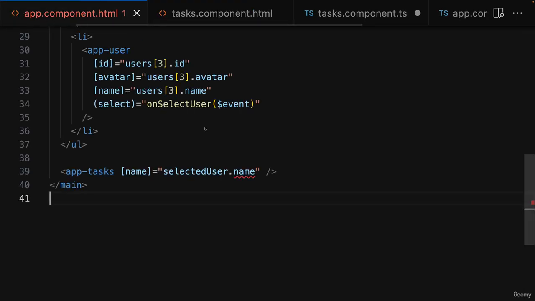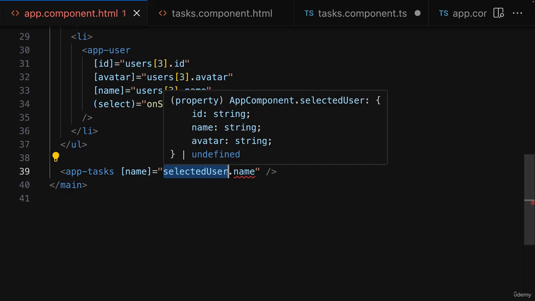However, we would now have a problem in the app component, because there, when we use the tasks component, we of course still try to access this name property on selected user, which might be undefined as I mentioned. You can see this here. This strange syntax here means that selected user is either an object that has this shape or it's undefined.